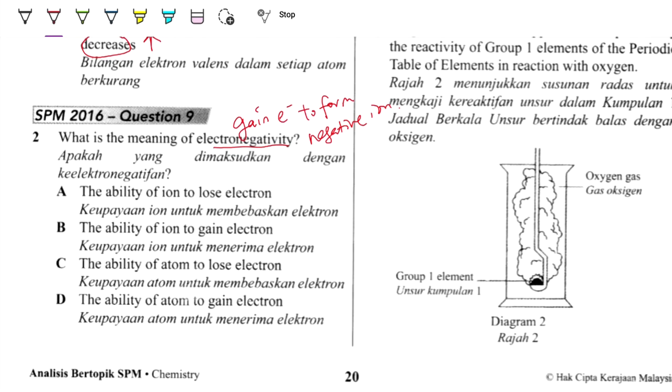Ability of ions to lose electrons, so this one is electropositivity. The ability of the ions to gain electrons, okay, not the ions, for the atoms. Ability for the atoms to lose electrons. So for the atom to gain electrons, D will be the answer.